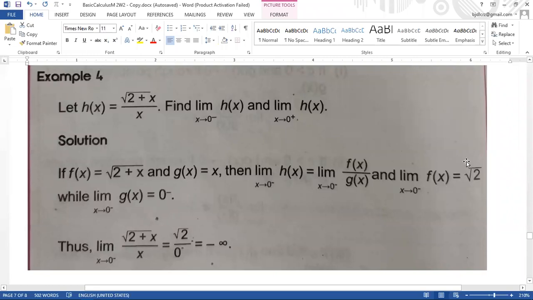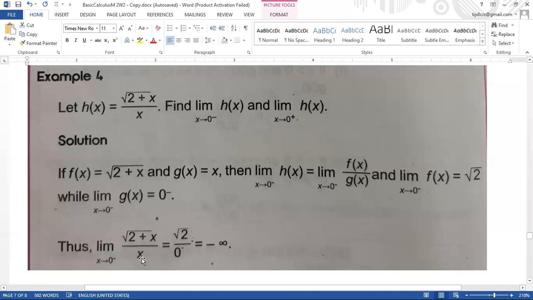Okay, the square root of 2 also, because we already answered its limit earlier. Let's take it one by one. The limit of the square root of 2 plus x over x as x approaches 0 from the left. The square root of this one: 2 plus 0 from the left. 2 plus 0 is equal to 2. So what we get here is the square root of 2. Don't mind the negative. So what we get is the square root of 2.